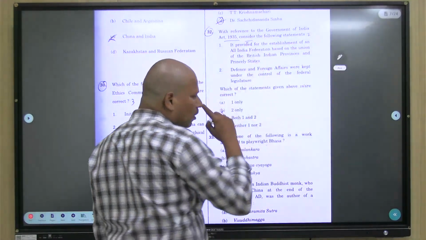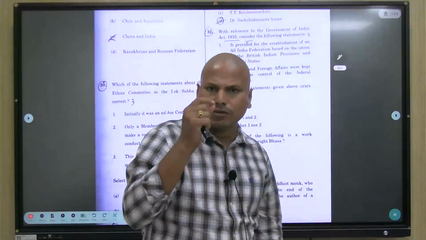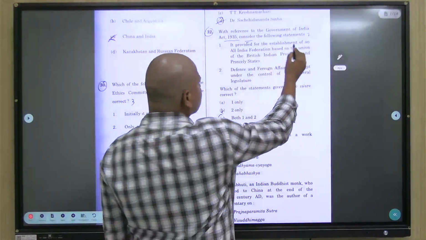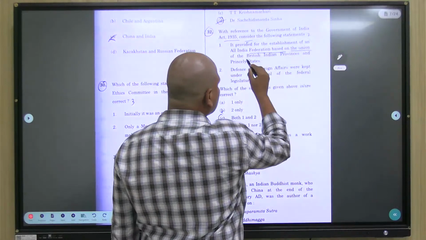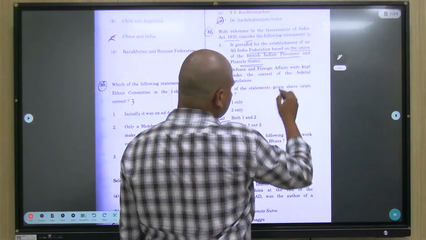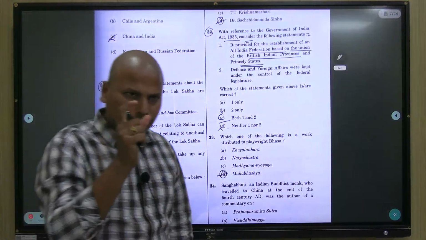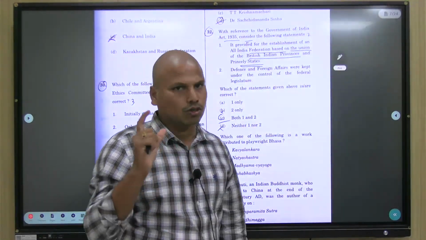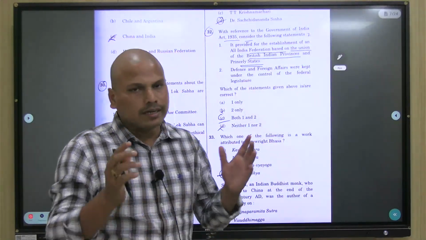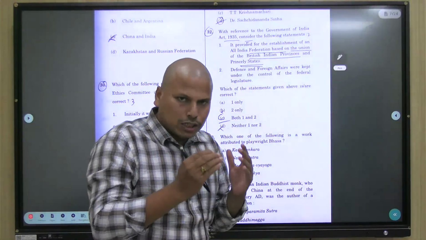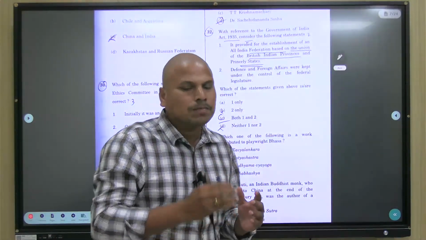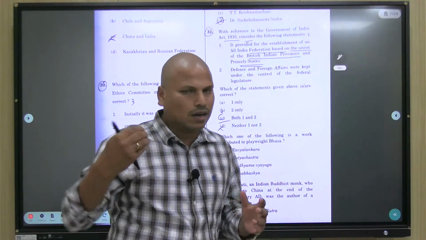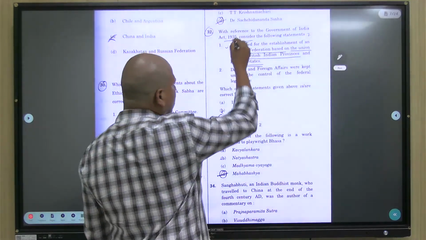So any serious aspirant, even with moderate preparation, would know this act clearly. It provided for the establishment of an All India Federation based on the union of British Indian provinces and princely states. Yes, this is the most important and primary aspect of the Government of India Act 1935. The main purpose was creating an All India Federation where both British provinces plus princely states would be part of it, and princely states would also get membership in the council. So yes, this statement is correct.